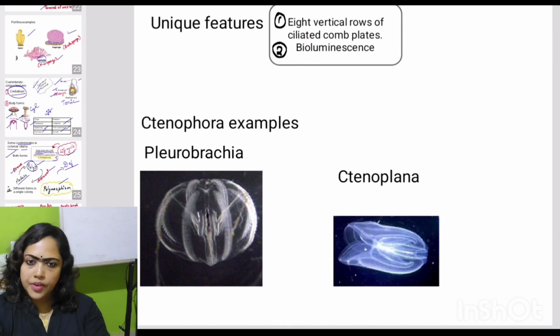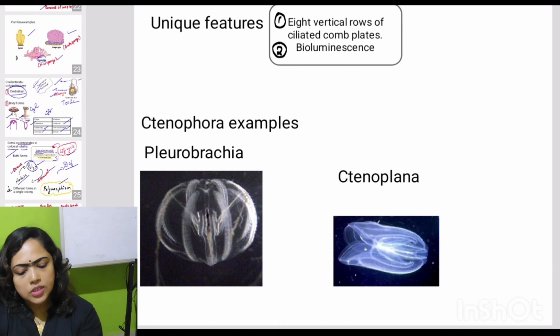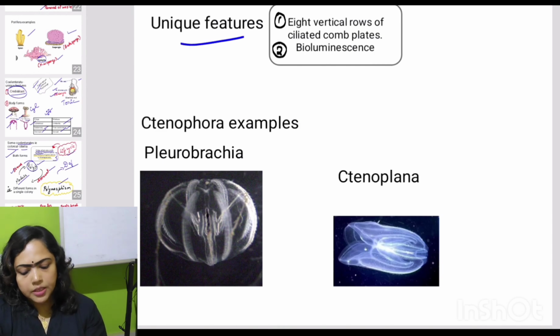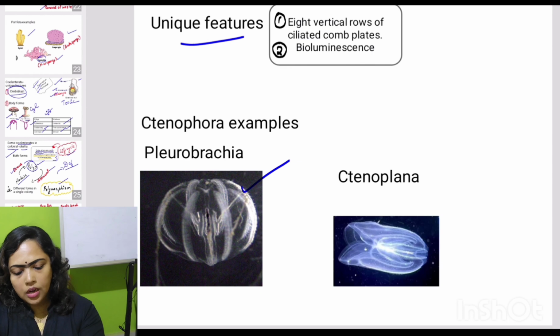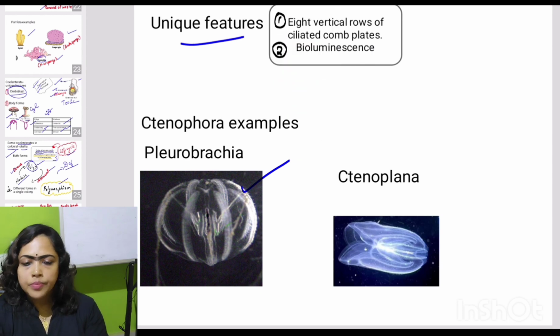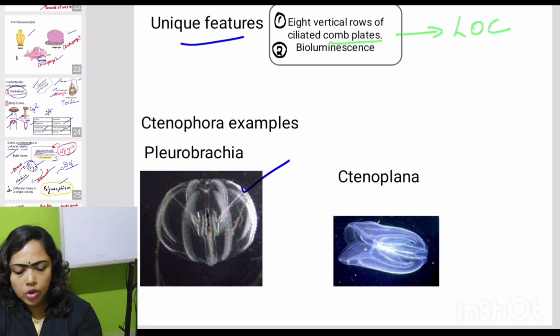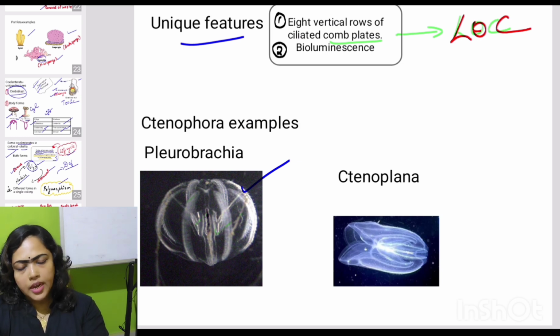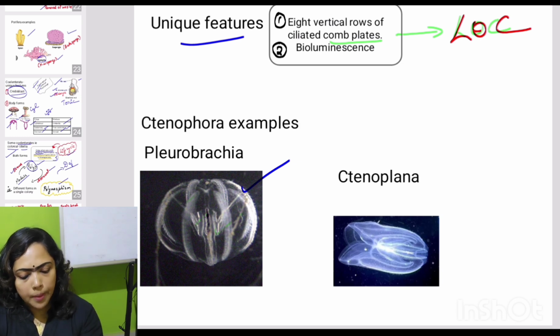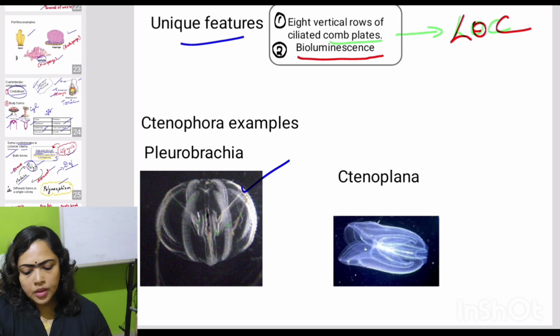And then our last phylum, Ctenophora, unique features. Their body is characterized by the presence of what? 8 vertical rows of cilia. Okay, 8 vertical rows of cilia are present. And they are called comb plates, which help in what? Locomotion. And then another property, they are able to emit light, and that is called what? Bioluminescence. Clear?